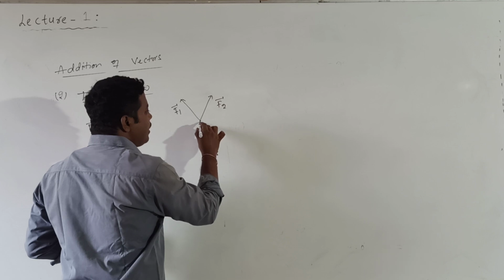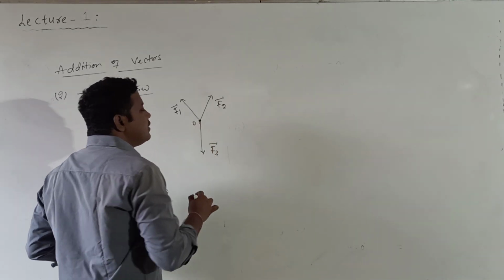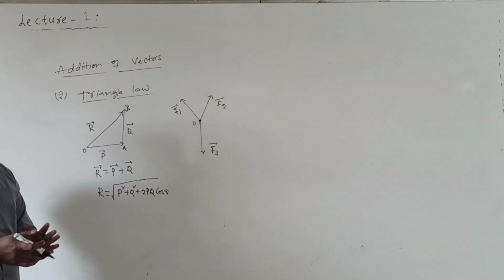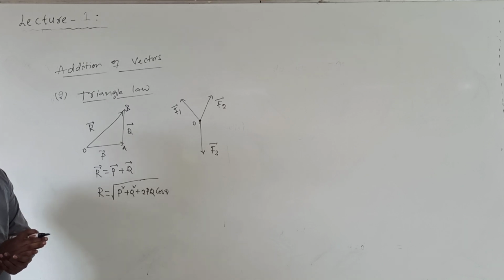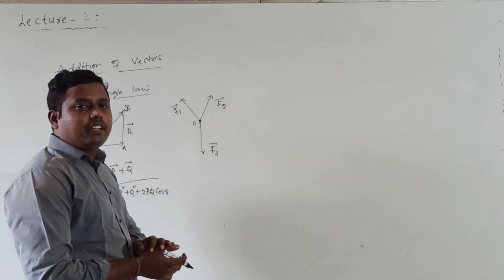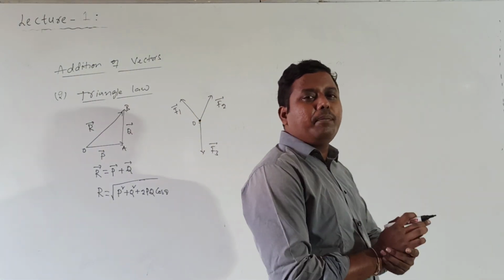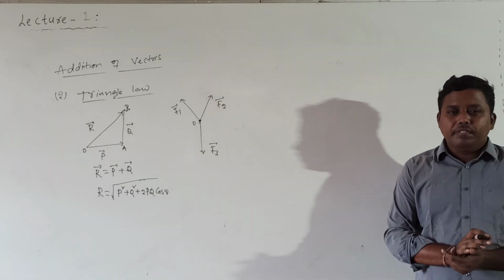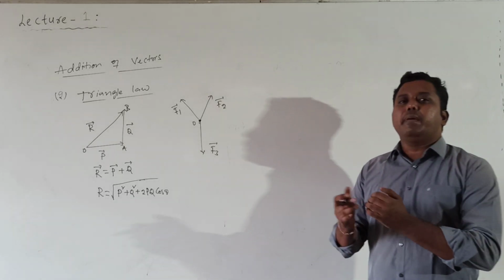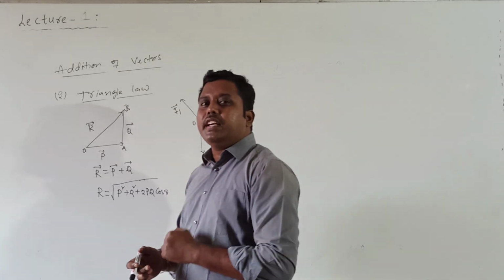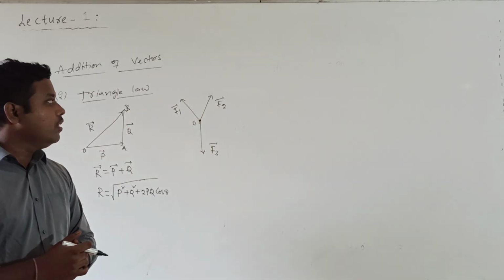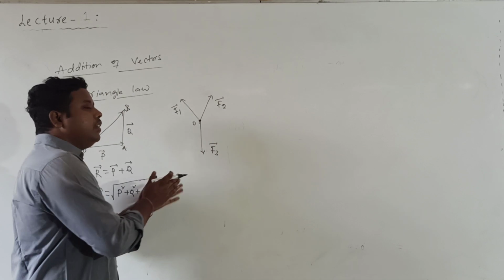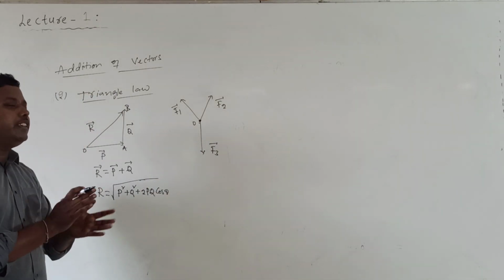Suppose the three forces are acting on a particle simultaneously, which are co-initial forces, starting from the same initial point. If this particle is in equilibrium, then these forces can be represented by three sides of a triangle taken in the same order.